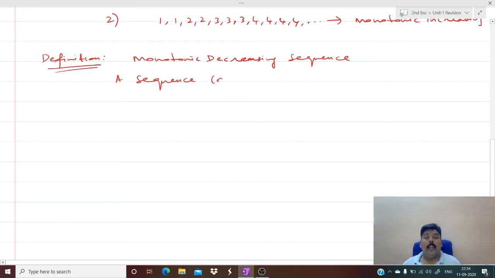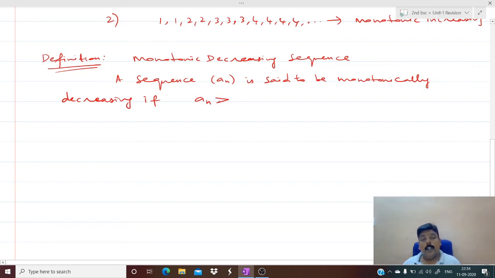A sequence a_n is said to be monotonically decreasing if a_n is greater than or equal to a_(n+1). You should understand, a_n greater than or equal to a_(n+1) means the value of a_(n+1) is less than or equal to a_n, for all n.